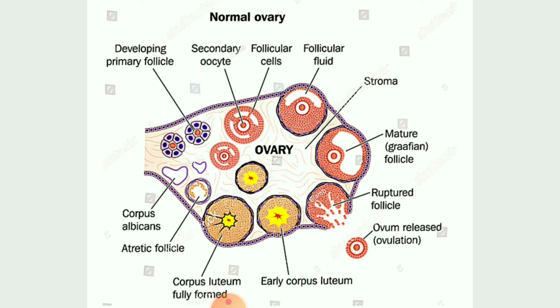This complete cycle will take 28 days to cover, and after every 28 days, if the ova gets the proper fertilization period, that is after 14 days, if the ova gets contact with the sperm, then it will show the pregnancy. Otherwise, what will happen, children, that will be excreted out in the form of your menstruation cycle. We will continue with the menstruation cycle.